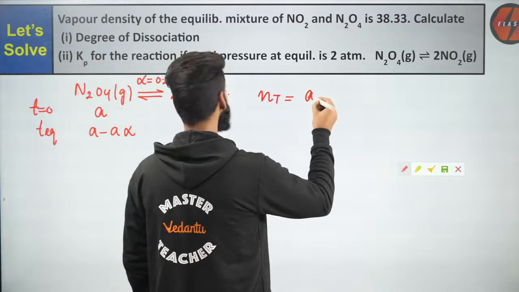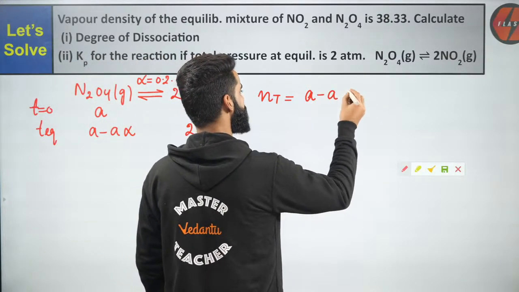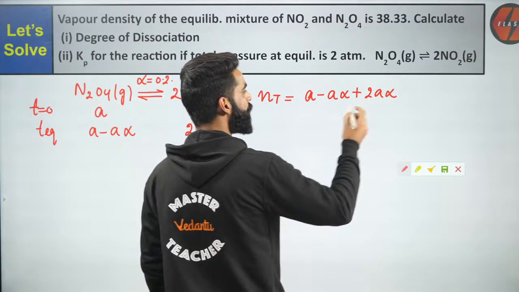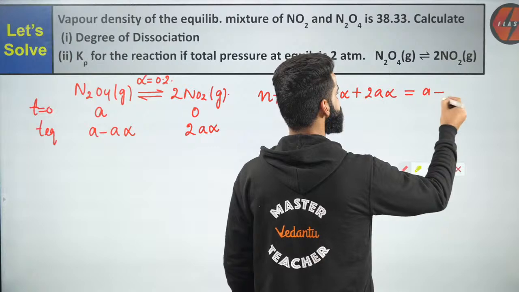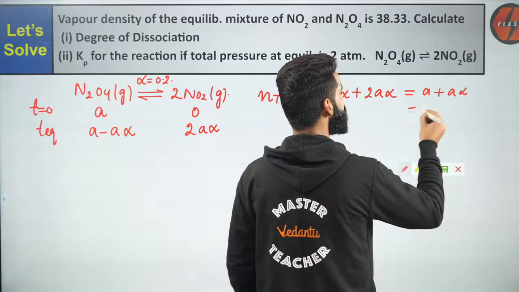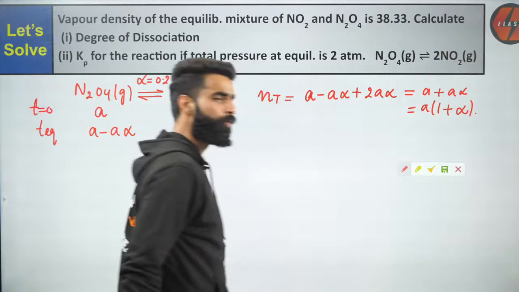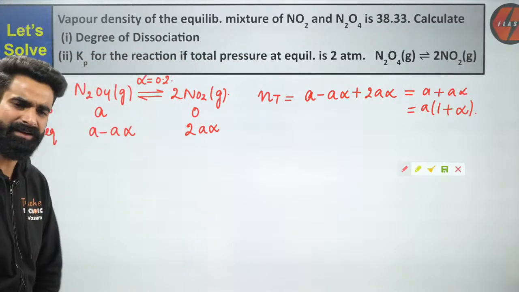The total moles present at equilibrium are going to be A minus A alpha plus 2A alpha. Can I say the value over here is going to come as A plus A alpha? Or I'll take the A common. It's going to be A into 1 plus alpha. Yes, these are the total moles present at equilibrium in the container.